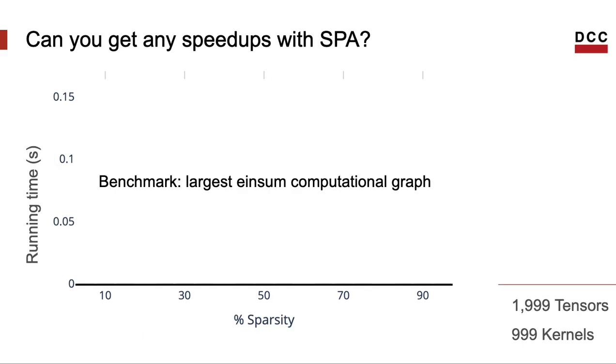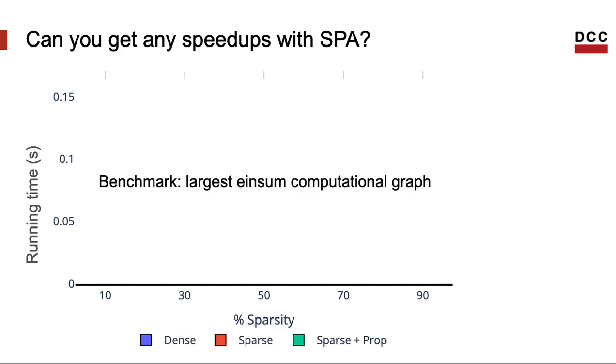And you might ask, okay, but can you obtain any speedup by using sparsity propagation analysis to enable optimizations? And I say, yes, you can. Here I'm showing some results that we got after running these benchmarks. I have three versions of each benchmark: a dense version, which is the normal representation of the computational graph. Then we have two implementations based on compressed sparse fibers. What we call sparse is a representation where we only know sparsity information about the inputs. And what I call sparse plus propagation is a version where we use the static analysis to infer sparsity on intermediate tensors.